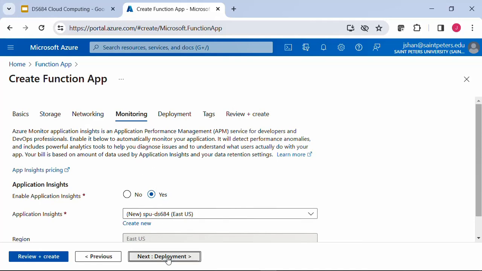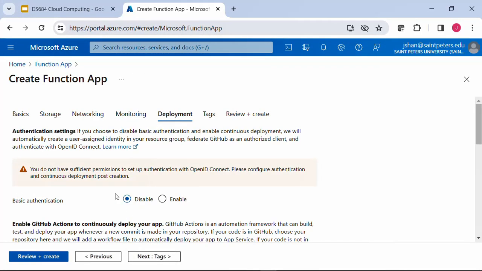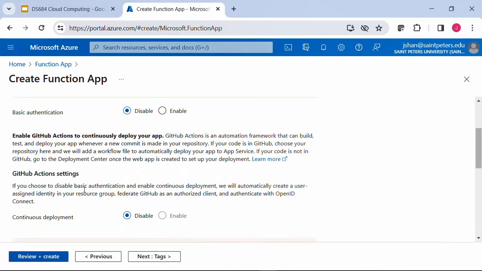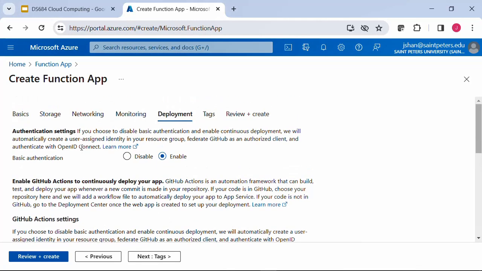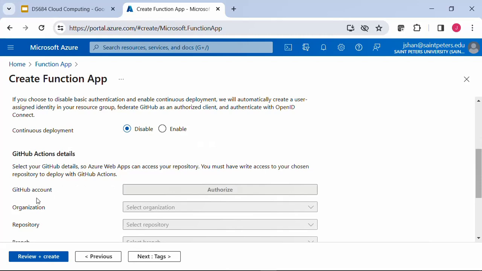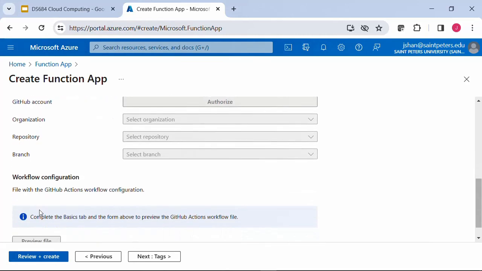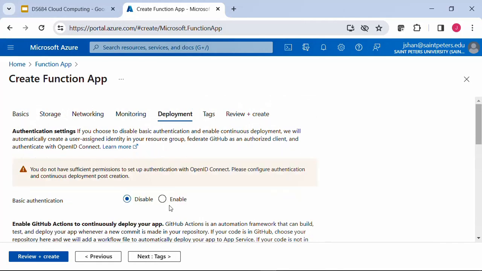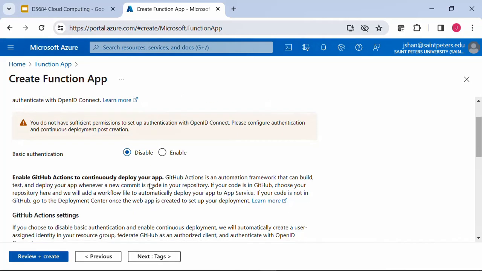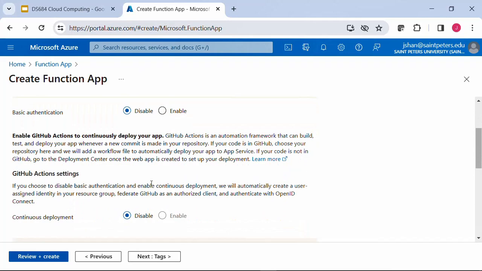Then deployment. In most cases, you want some kind of authentication, right? But for this particular case, if I choose enable, you will see there's a GitHub account detail. You can see different configurations. But for now, this is a publicly accessible API function, and I just use this for demo purposes.